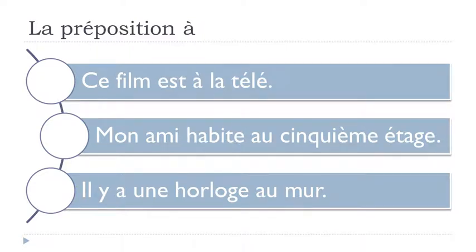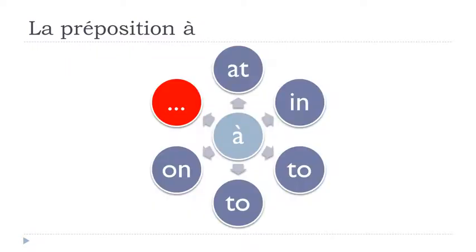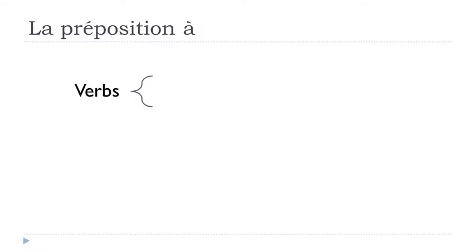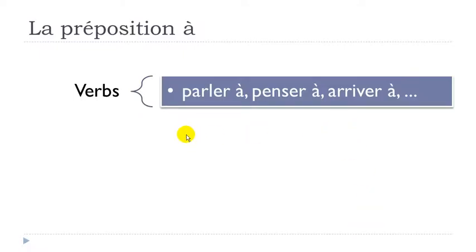All right. And now let's see all the other possibilities that we've got. With verbs, and it's only examples here because we've got many verbs that will require this preposition à. So parler à, to talk to, penser à, to think about someone or something, arriver à, to succeed in doing something.